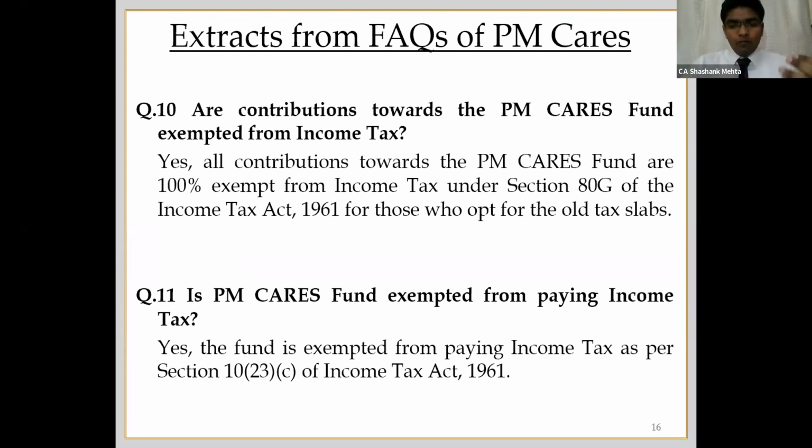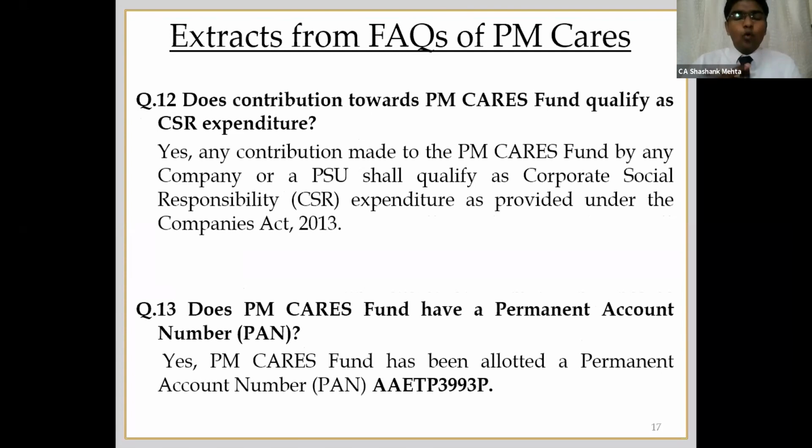Now for the assessee, with respect to corporates, it is now allowed. If you are contributing to PM Care fund, it will be allowed as CSR expenditure, and the consequence of it is it will also be allowable under section 37. As you all know, the second proviso to section 37 says that CSR expenditure cannot be claimed as deduction of business expenditure. However, they have allowed PM Care contribution as CSR expenditure. So this is also mentioned in the PM Care FAQ.